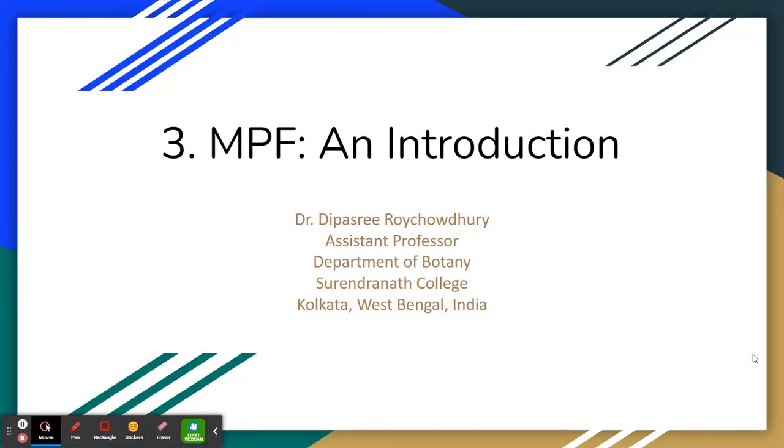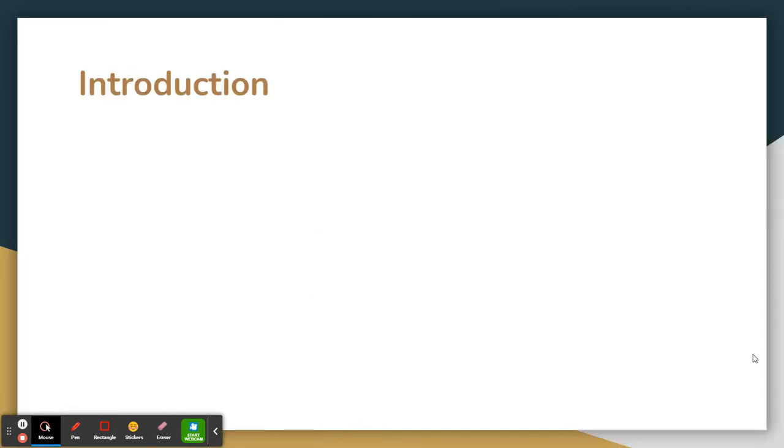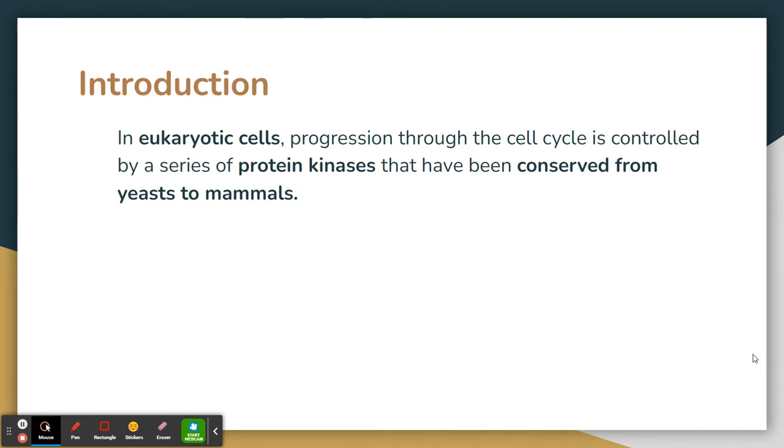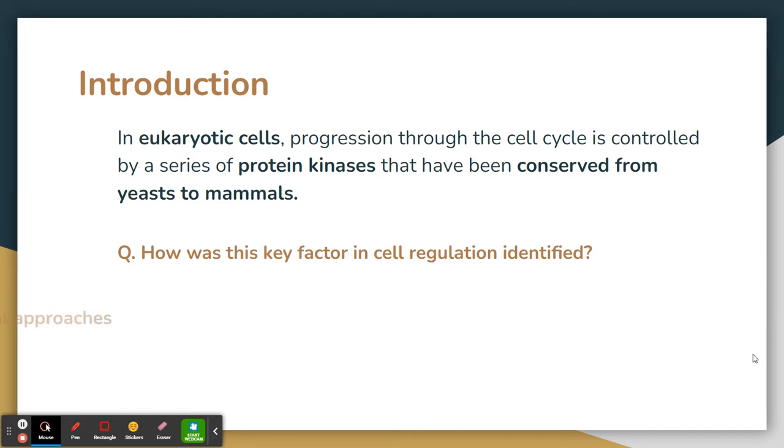Welcome to the third video on the course on cell cycle. Here we will learn about MPF, its structure and how it was identified. In eukaryotic cells, progression through the cell cycle is controlled by a series of protein kinases, and that has been conserved from yeast to mammals. But how was this key factor identified in cell regulation?